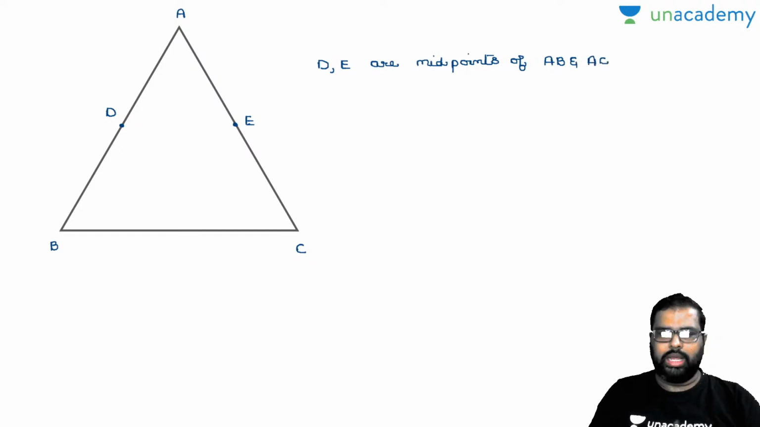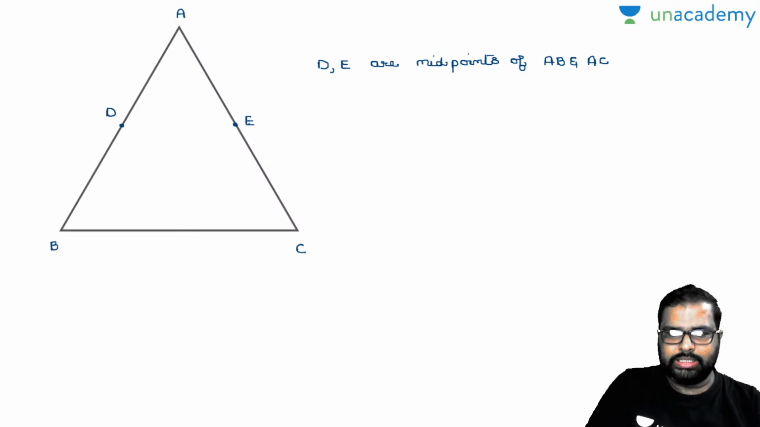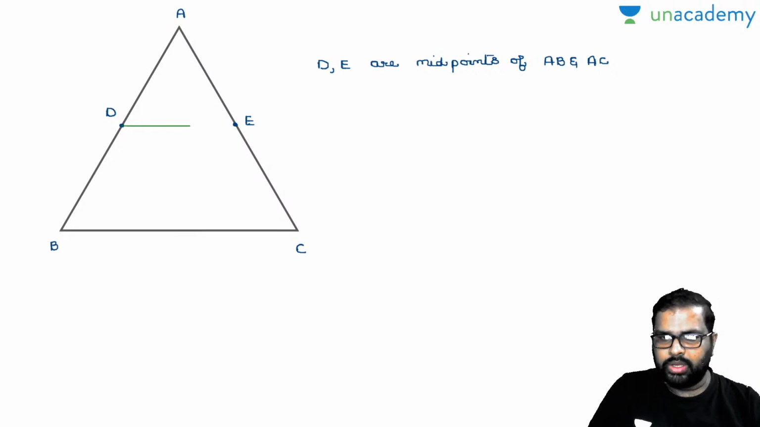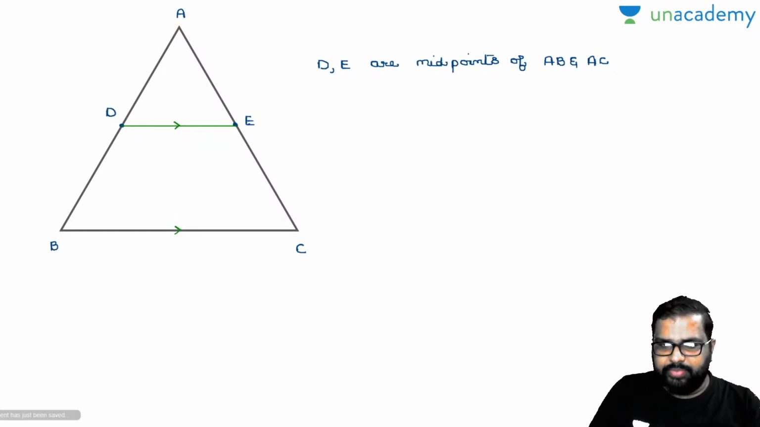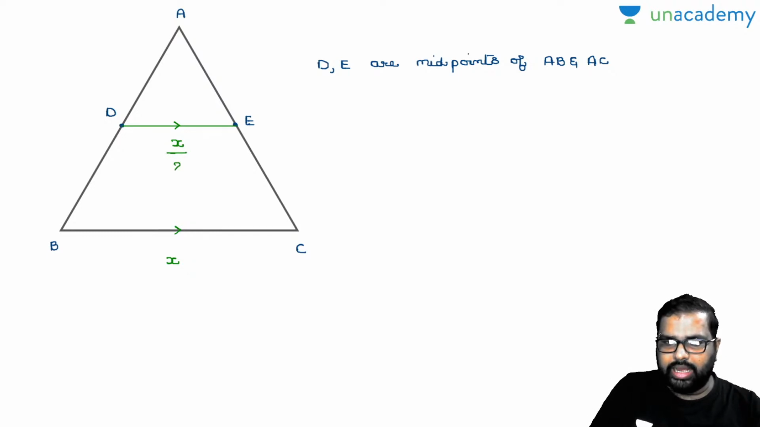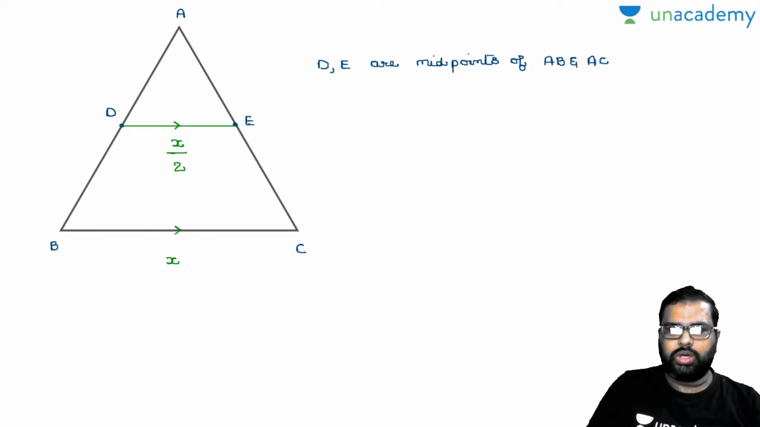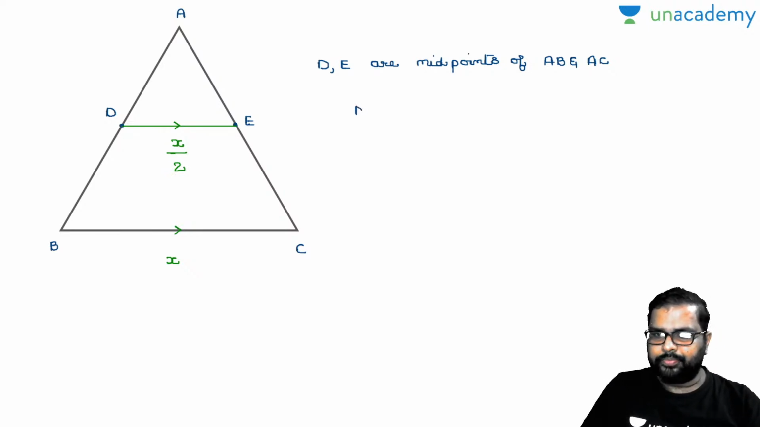Then what am I doing here? I am joining these two points D, E. If I join these two points D and E, this DE will be parallel to BC, and it will be exactly half of BC. If the BC value is x, the DE value will be x by 2, or if the BC value is 2x, then automatically the DE value will be x. Am I right or wrong? Now this is called the midpoint theorem.